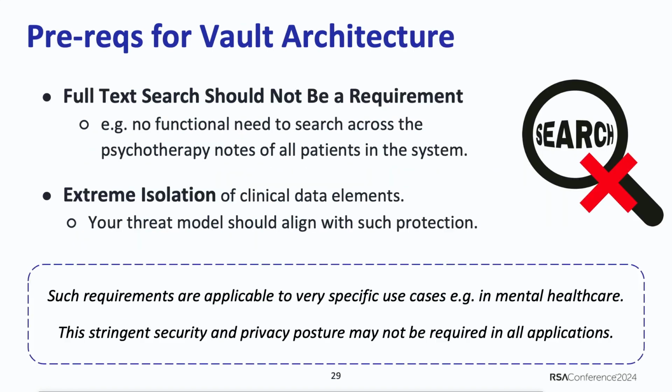But it doesn't come for free, right? If you add more security, something has to give. So we had to compromise on some things. Here are some of the prereqs. The most important prereq for building a Vault architecture is that you should have no functional use case to do a full text search across all of that data in your database. If you need that kind of feature, which is very common, then Vault architecture is not for you.